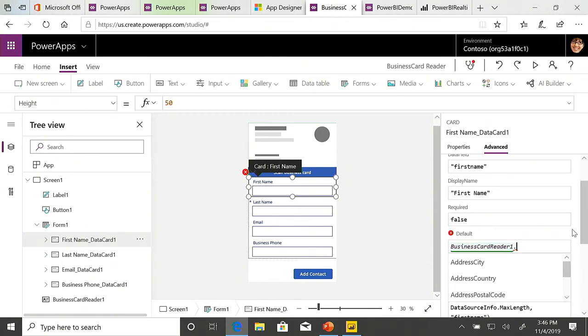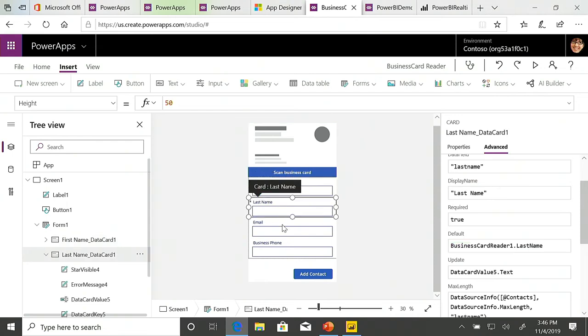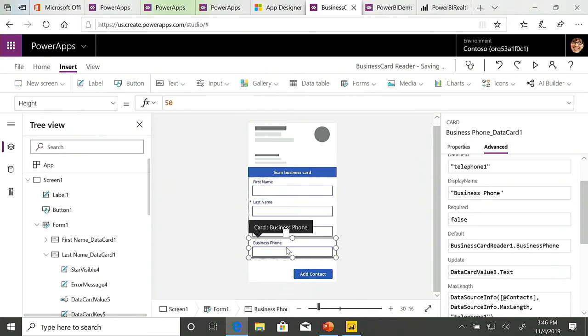You can see here, there's numerous properties that I can pull out of the business card that I can use if I wanted to capture them and populate them in the item. But for this case, I'm just going to start off with first name. And you can see I've done the same for last name, email address, and business phone.